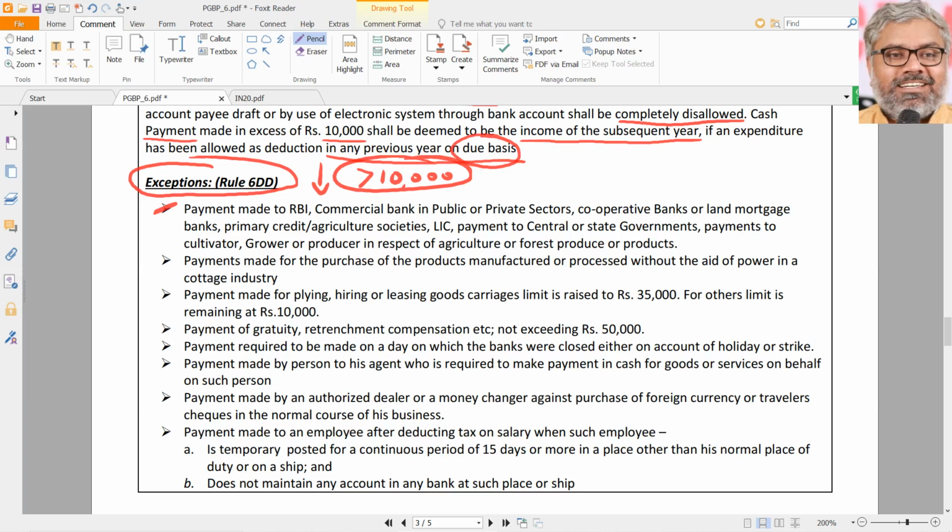Payments to a cultivator. This is important. Cultivator means the one who is growing any agricultural produce, or a grower or producer in respect of agriculture or forest produce or products. So the point is, if any sugar factory is paying money to the growers of sugarcane, the farmers of sugarcane, in cash in excess of 10,000 rupees also, it is okay. They pay in cash only. That is not a problem. That is allowed as deduction.